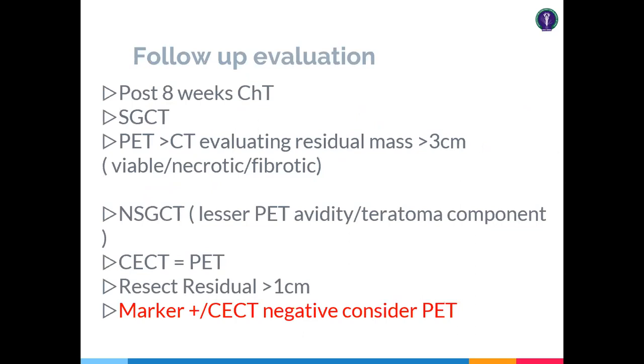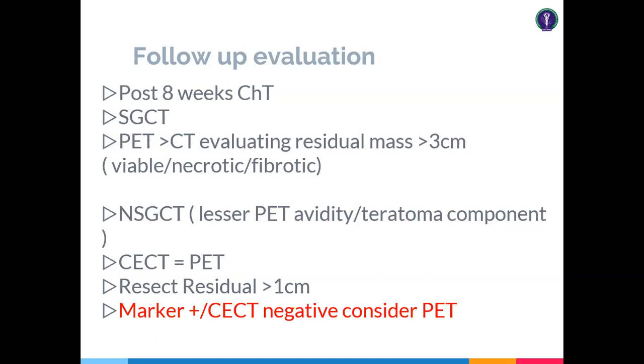So how to follow up? Follow up is 8 weeks later on. You can go for imaging, preferably in seminiferous germ cell tumor, PET-CT can be preferred if your initial CT scan shows more than a 3 centimeter mass. And in non-seminiferous germ cell tumor, PET-CT doesn't have any kind of extra advantage because of the mixed variety of tumors.